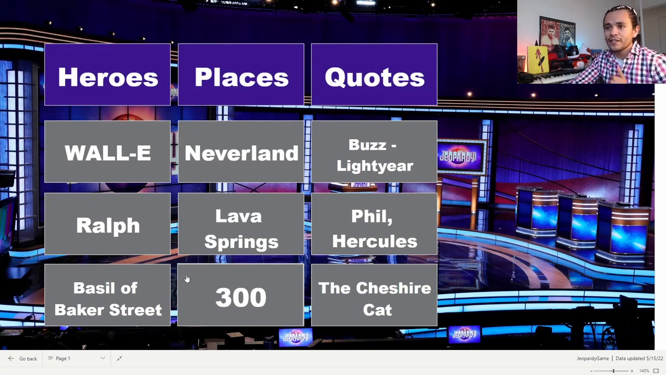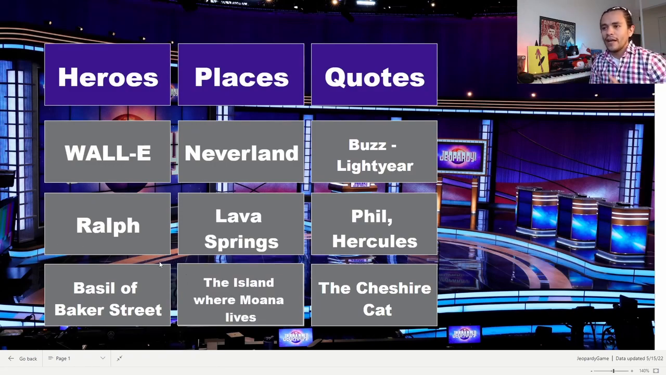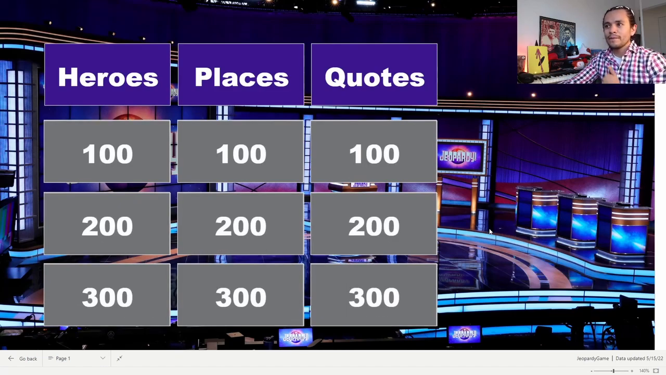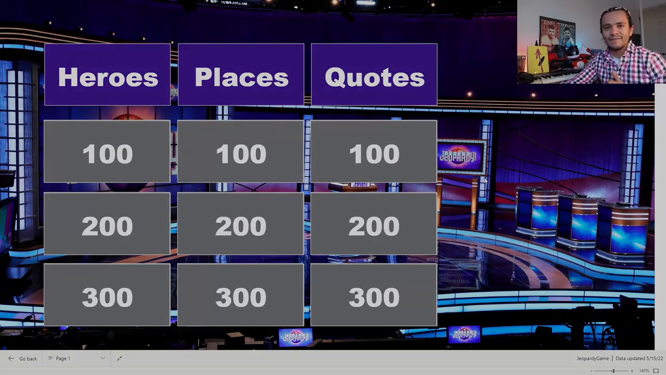And finally, places for 300. The island where Moana lives. This is the island of Motunui. So as soon as we're done with the board game, thanks for playing Jeopardy. I'm going to go ahead and reset it for the next group of people. And we're ready to go again.